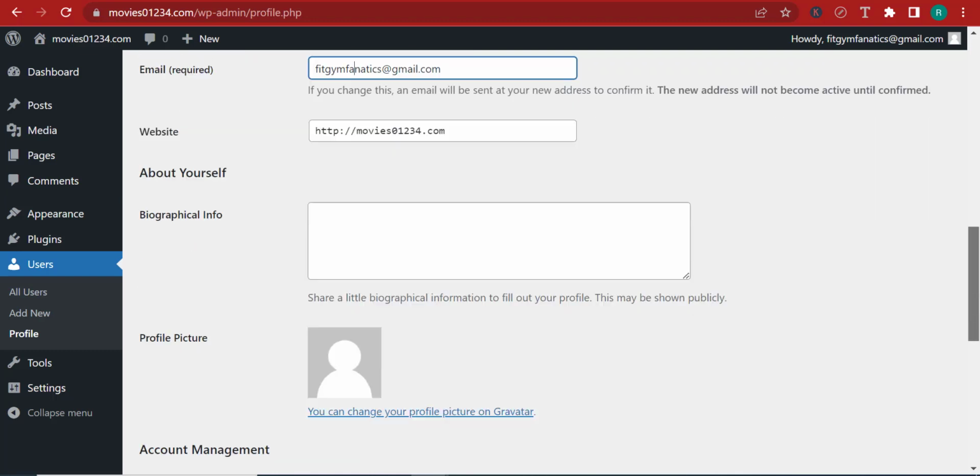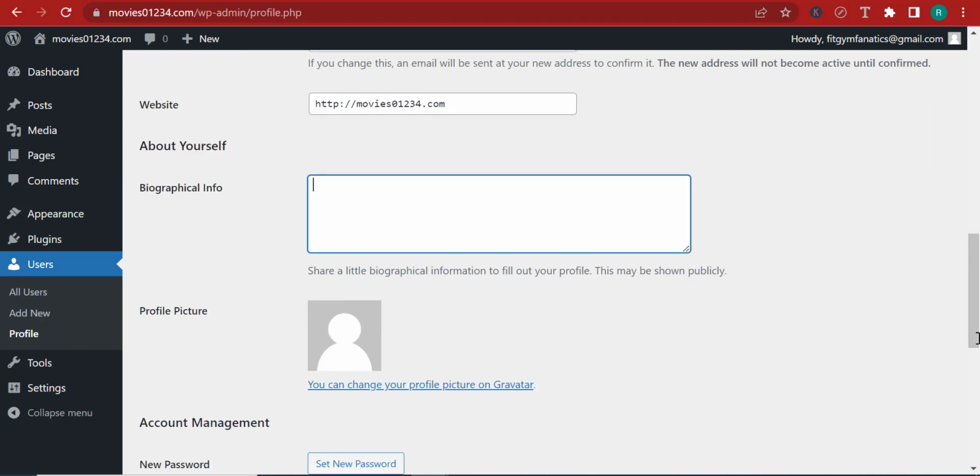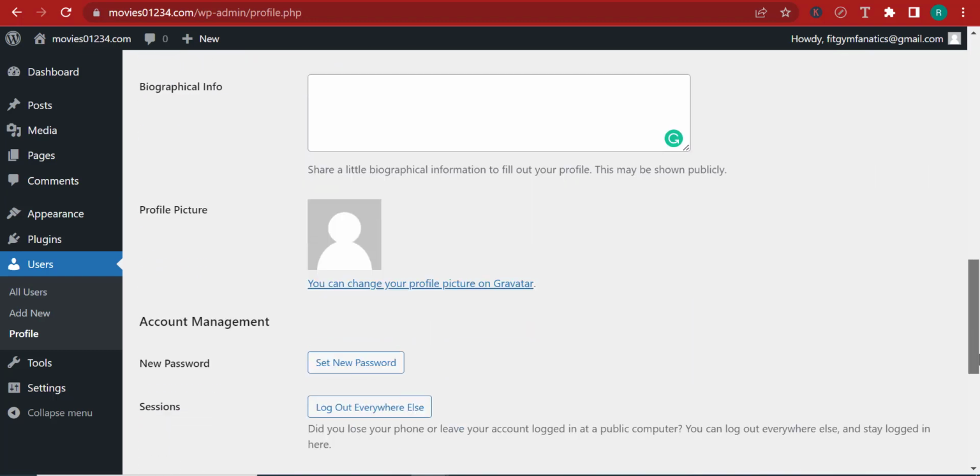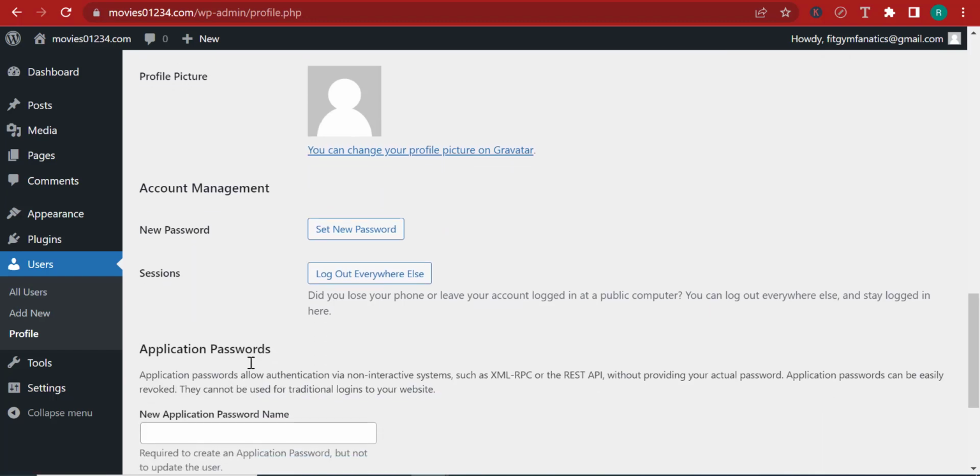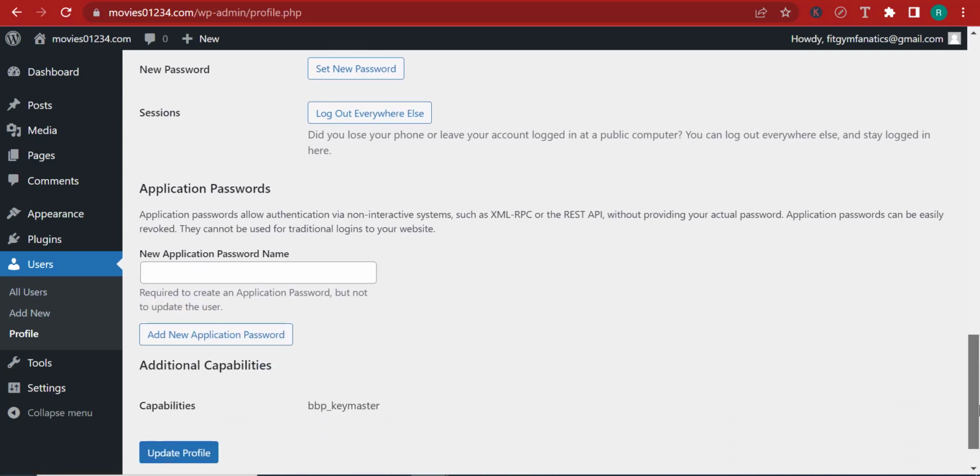Here you have the name of the website. Don't change that. You can add biographical info about you. You can add your profile picture. And over here, you can set a new password for your account. Of course, they will require you to give them the old password to verify that it's you.